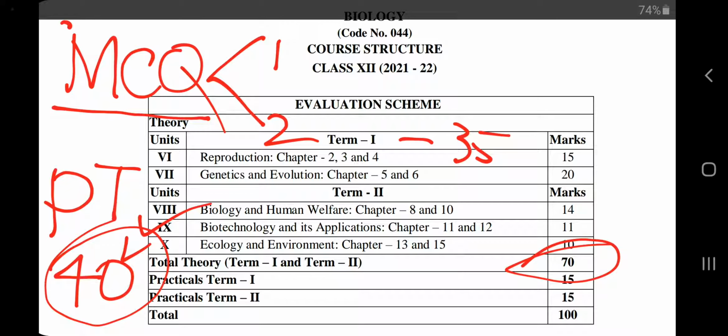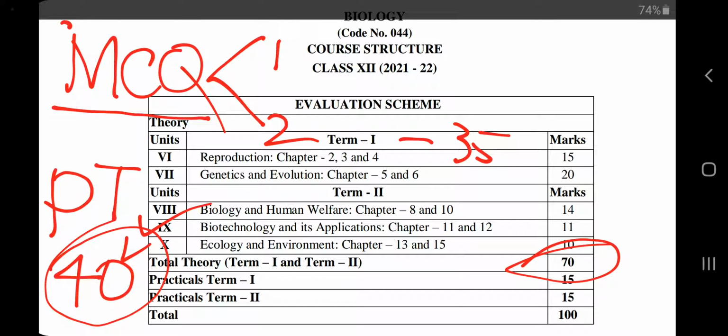For example, in chapters number 5 and 6 from unit number 2, you will see many historical facts about experiments, about scientists, okay, about DNA, about pedigree, Morgan, Mendel, okay, Avery, MacLeod, McCarty, Frederick Griffith, okay, many experiments you will see, Meselson Stahl, Watson and Crick, Chargaff. So those types of questions may come in multiple choice questions.